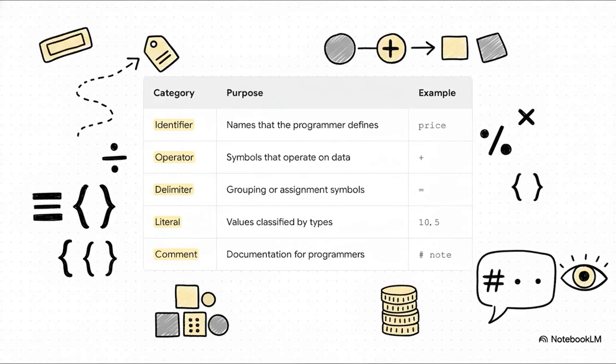First up, an identifier. That's any name you make up, like our variable price. Then you've got operators, which are symbols that do stuff, like the plus sign. Delimiters are all about structure. The equal sign is a perfect example. It's for assignment. Next up, literals. These are just fixed, concrete values like the actual numbers 10 and 5. And finally, comments, which are just notes for us humans that Python completely ignores. And that's the whole shebang. Every Python script is built from just these 5 things.